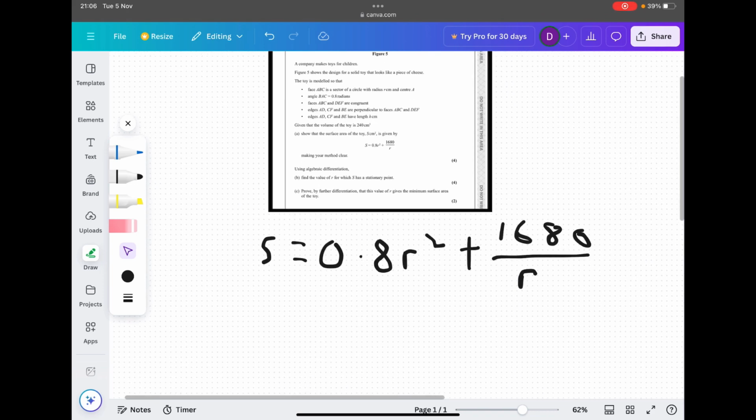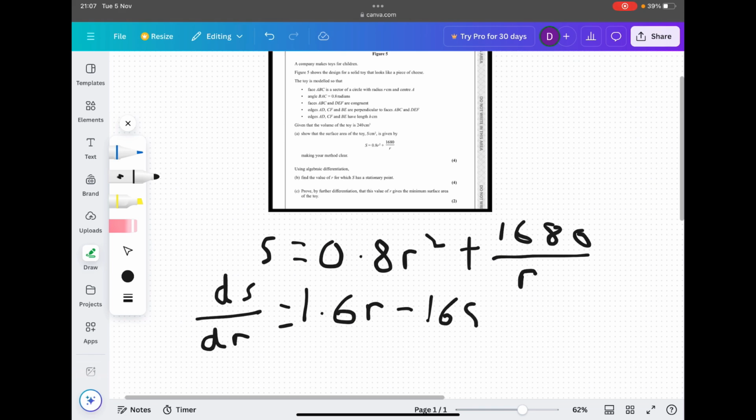So let's quickly differentiate the equation. So we'll get ds by dr. That will give us 1.6 r minus 1680 r to the power of minus 2.